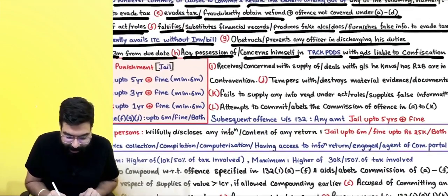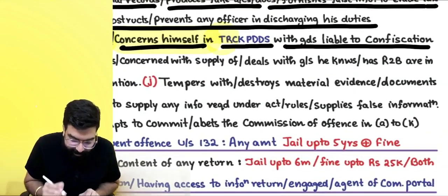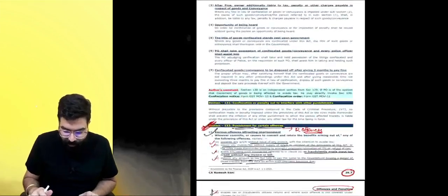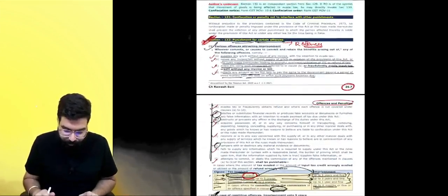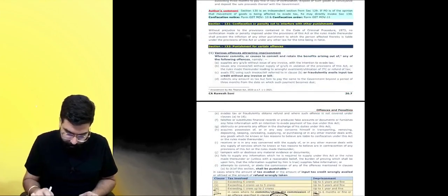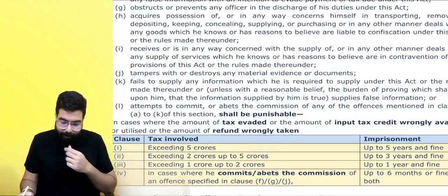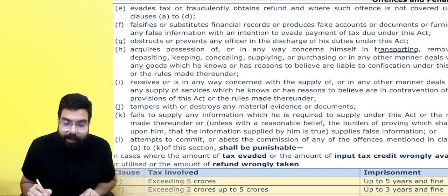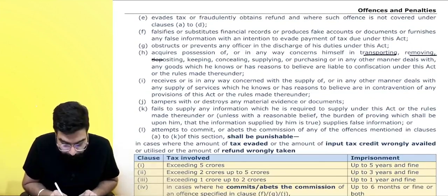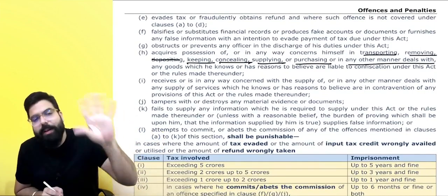What, sir? What do you mean by acquiring possession of or concerned himself with transportation? Sir, T, transportation. See over here, everyone, section number 132, I'll show you. What is T, everyone? T for transportation. R for if you are concerned in removing. D for depositing, keeping, concealing, supplying, purchasing, any manner whatsoever if you deal with the goods basically.